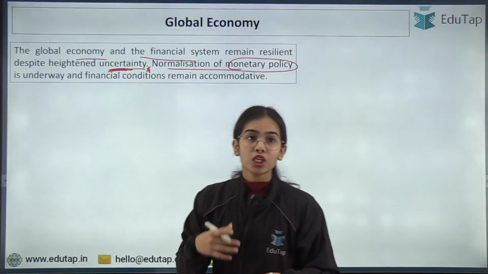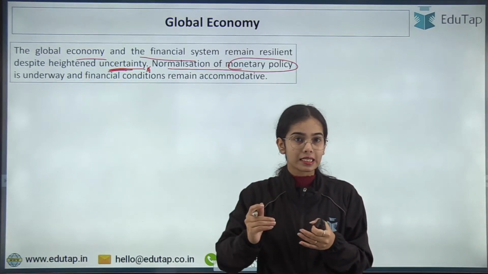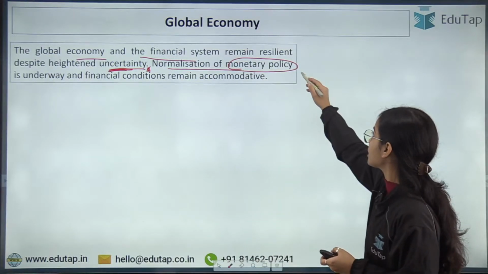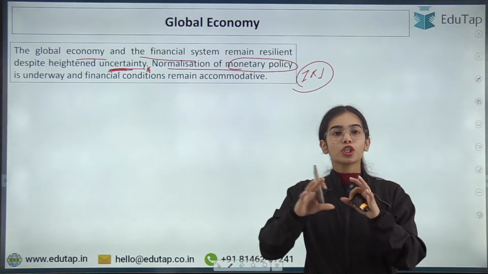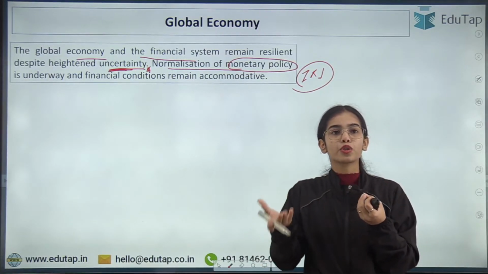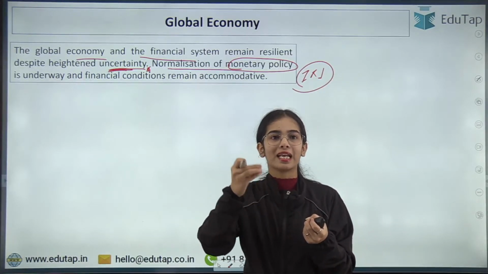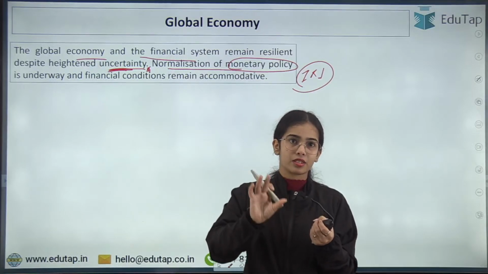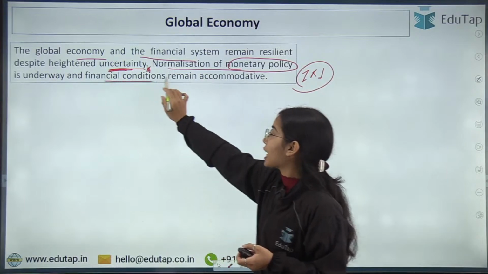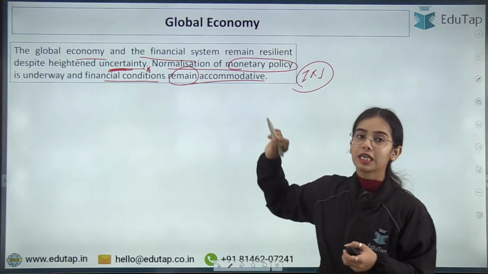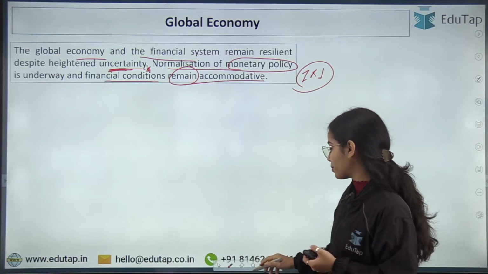Now as the inflation rate is decreasing, that is disinflation, it means disinflation is coming into the economies. So the monetary authorities have decided to normalize their monetary policy. Recently there was news that the US has decided to decrease the rates. So normalization is coming in the monetary policy that is underway. Financial conditions remain accommodative, that is an accommodative policy is being followed, and the financial conditions are also becoming better.